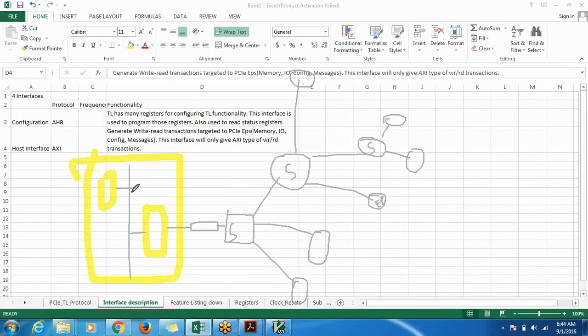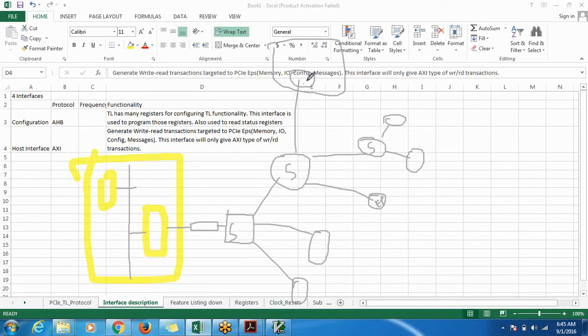So the processor should have complete information about everything that is connected. That is the first thing. The processor should know what is each type of device. Is it a memory? Is it an IO device? Does it only deal with messages, or is it a configuration device? Is it a functionality where I need to do only programming configuration? So it needs to know all that information.